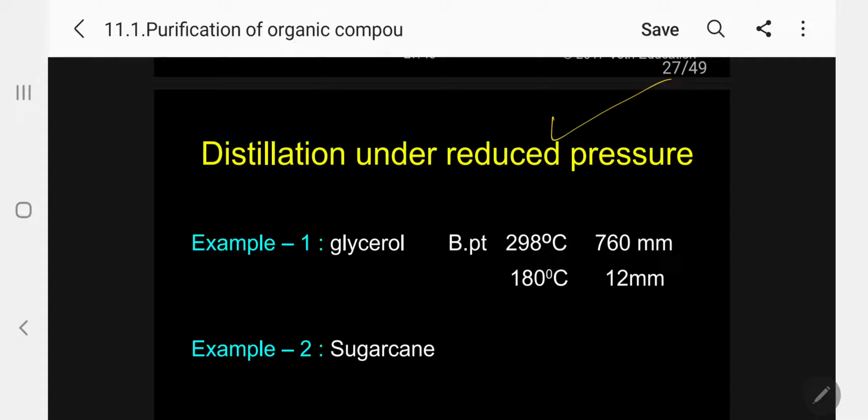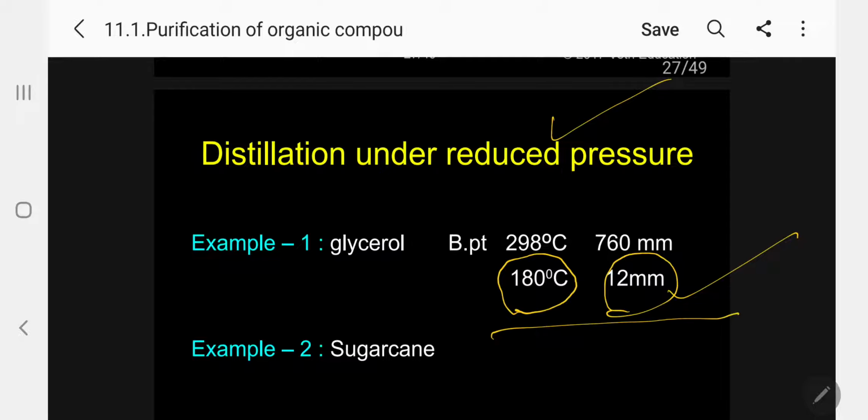For that we need a special apparatus. Kindly follow. We have to reduce the pressure from 760 to 12 millimeters. When you reduce the pressure to 12 millimeters, the temperature automatically comes down to 180 degrees. At 180 degrees, the compound will not decompose. You can safely collect glycerol in pure form at 180 degrees and 12 millimeters of pressure.